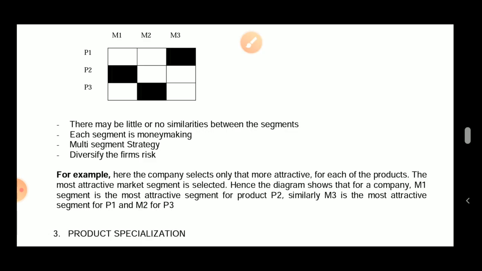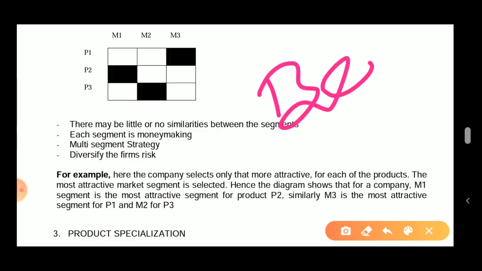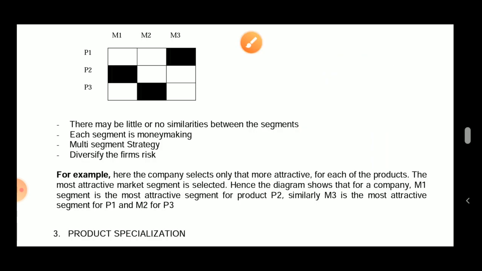For example, the company selects only the more attractive market segment for each product. The most attractive market segment is selected. Hence, the diagram shows that for the company, for M1 the most attractive segment is product 2. Similarly, for M3 the attractive segment is P1, and for M2 it is P3. So I hope the doubt is clear. This is one of the best kinds of marketing strategy to deal with.